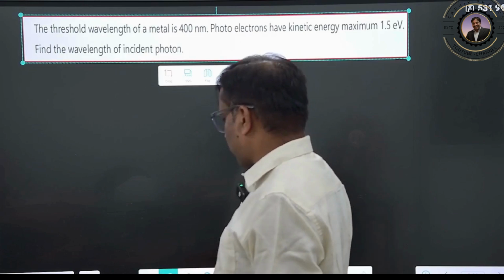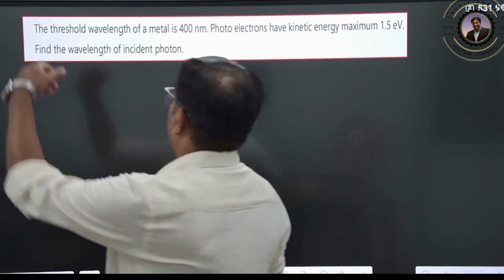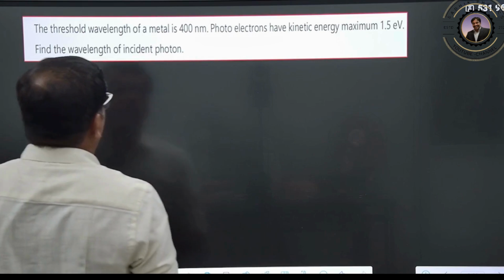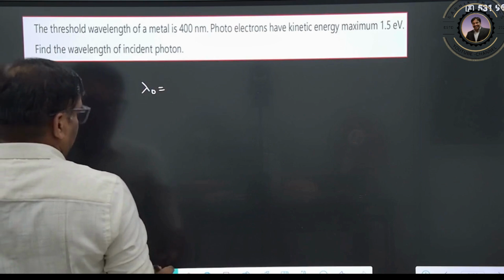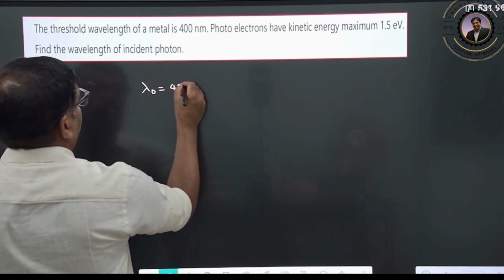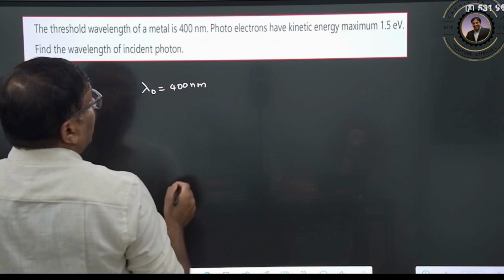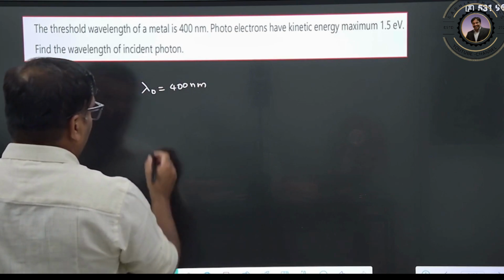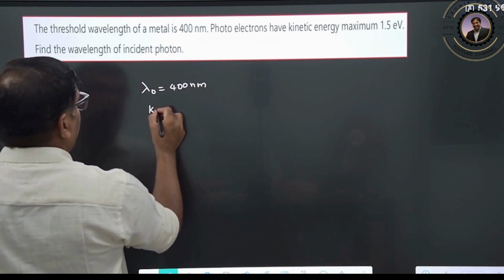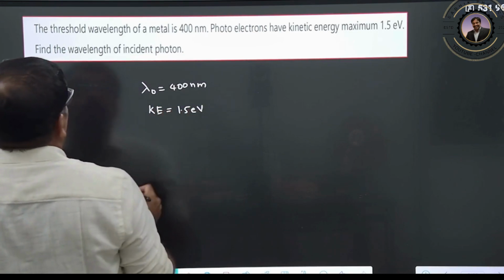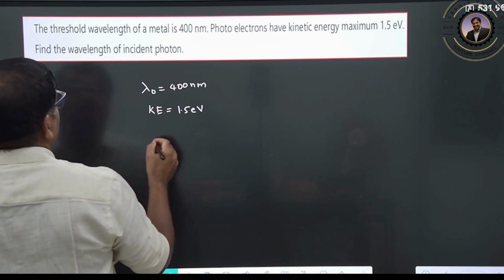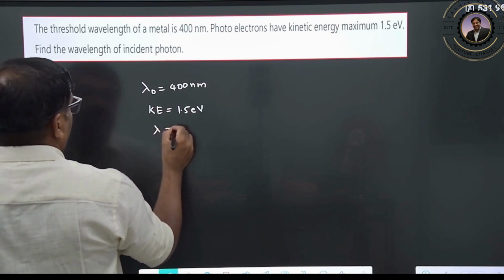Okay, I will explain it, just concentrate on my words. A threshold wavelength is given. What is the threshold wavelength? Lambda naught is 400 nanometer. The photoelectrons have maximum kinetic energy given as 1.5 electron volt. It is asking for the wavelength of the incident photon.